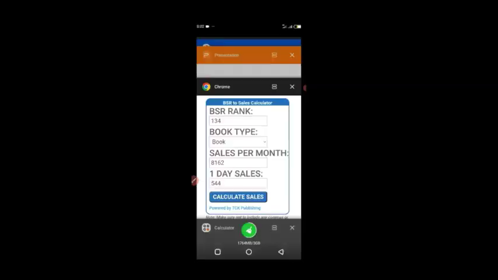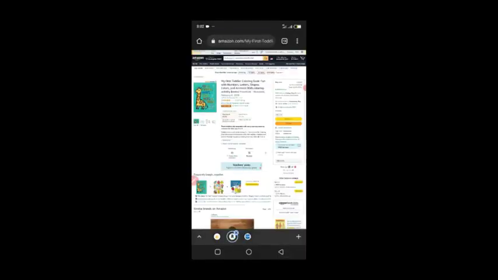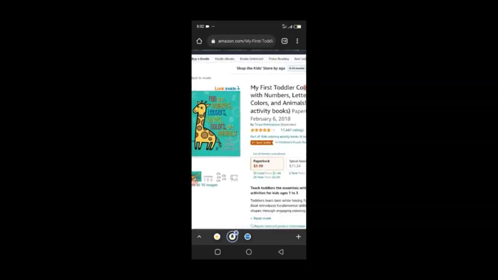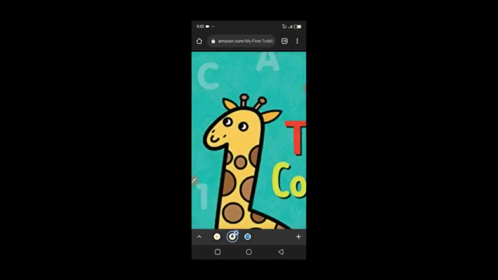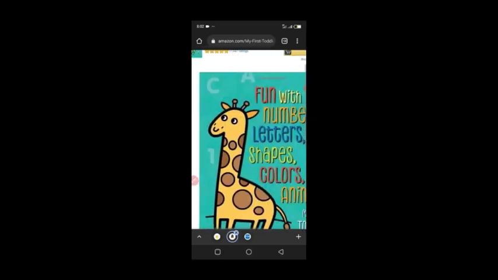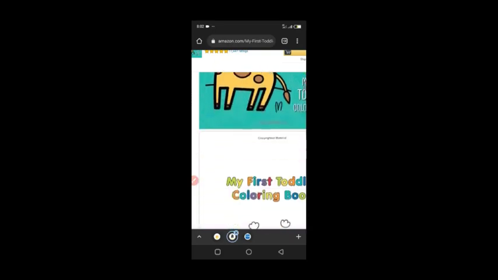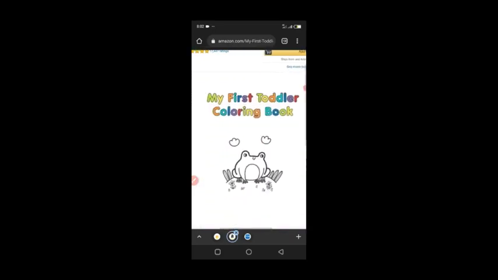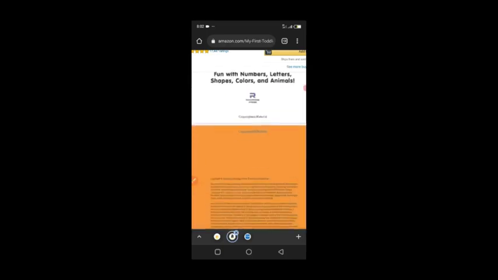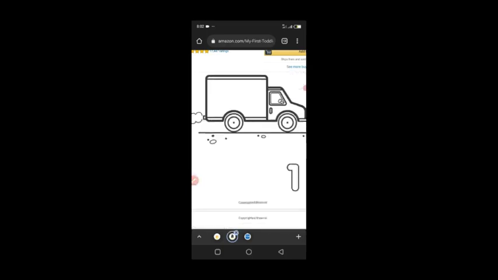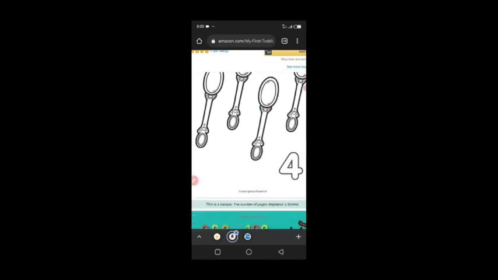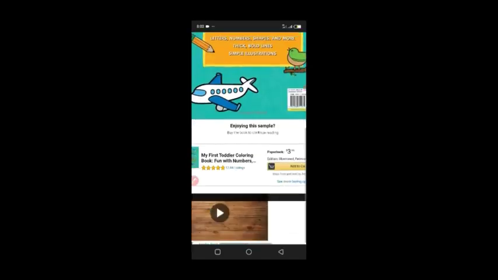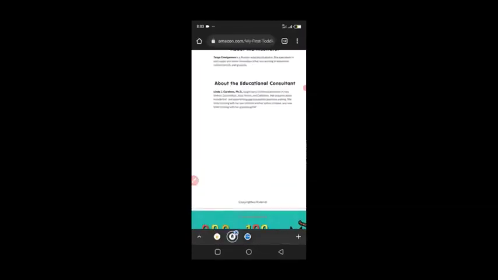Let me show you inside of this book, because Amazon will allow you to actually look inside this book to see what it contains. So let's click on look inside. When we click on look inside, Amazon will show us what this book contains. So let's see how this book is structured and what this person is making this money from. You can see it says My First Toddler Coloring Book. This is the only thing this book contains: numbers, cars, shoes, birds, spoons. I mean, you can do better than this, right? You can do better than this. The person only puts sketches of things for children to color, and is selling this much.